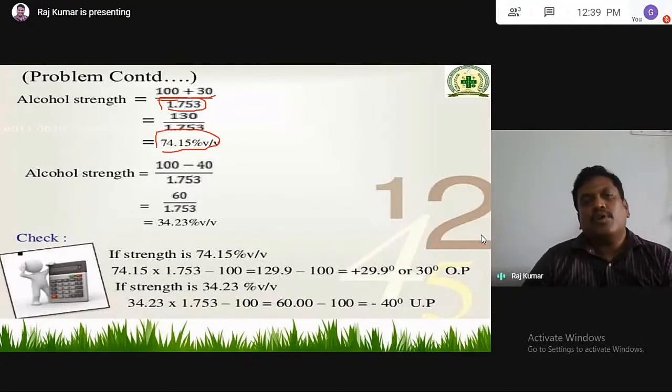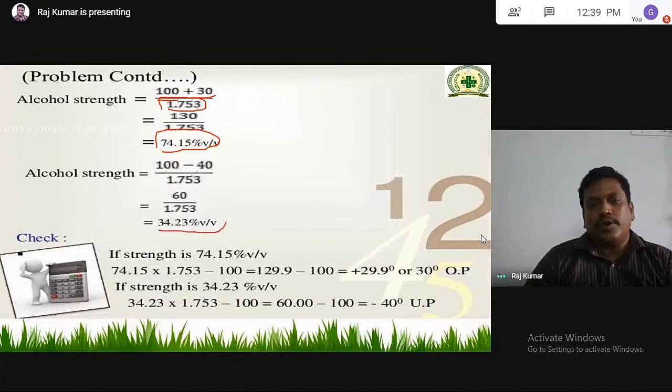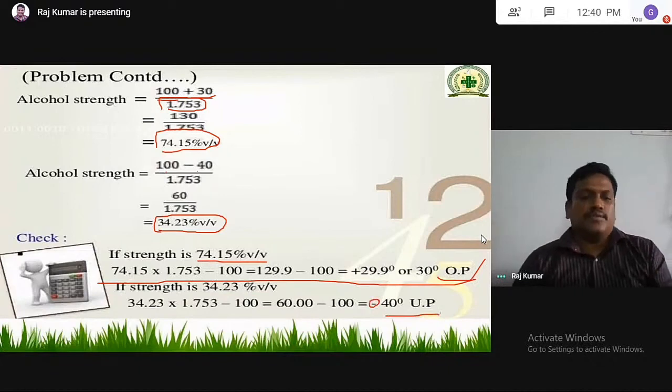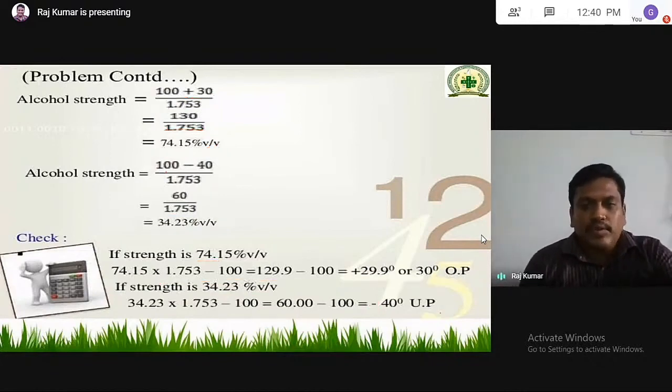In the reverse calculation, you get the percentage strength. Same way, for 100 minus 40, you will get 34.23, which is less than 57, so it is called under. So the strength is 74.15% volume by volume. Over is positive and minus is nothing but under. This is the calculation of proof spirit.